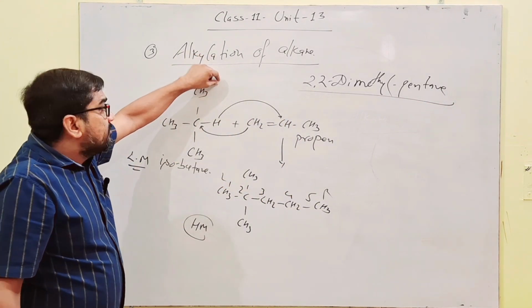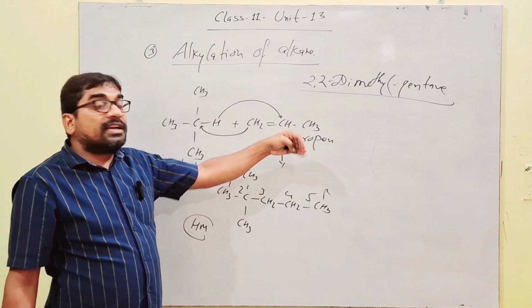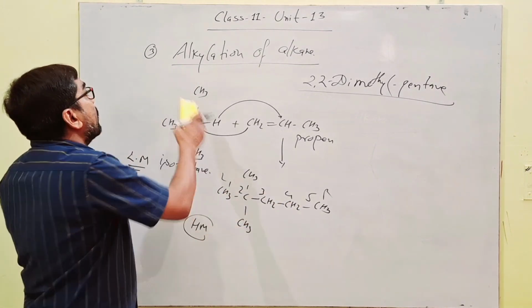Alkylation is a process in which an alkane gets added with an unsaturated hydrocarbon like an alkene and results in higher members of alkanes, and the number of carbons in the chain increases in the compound. Next is